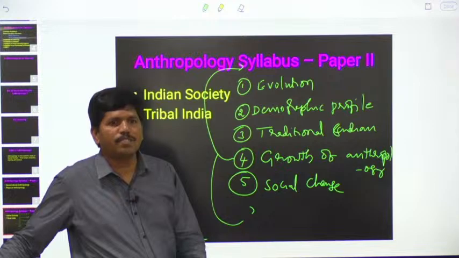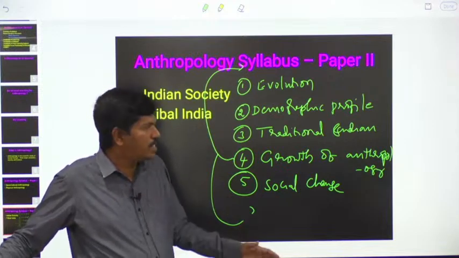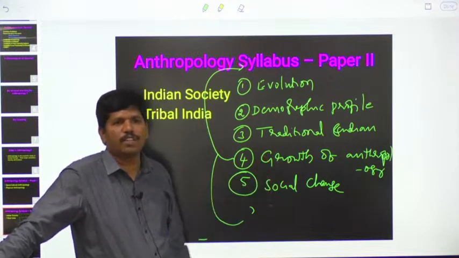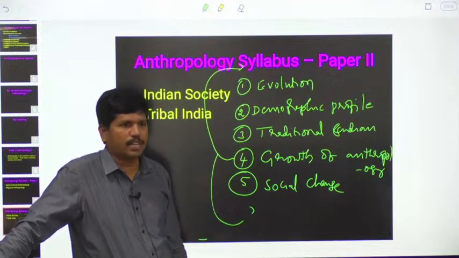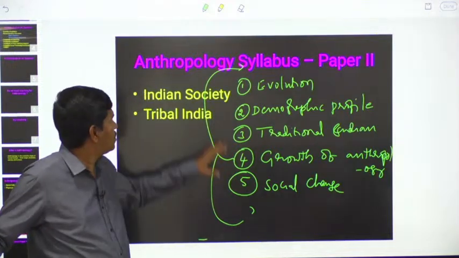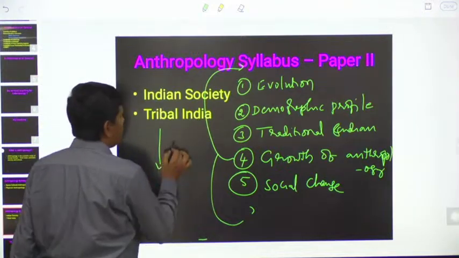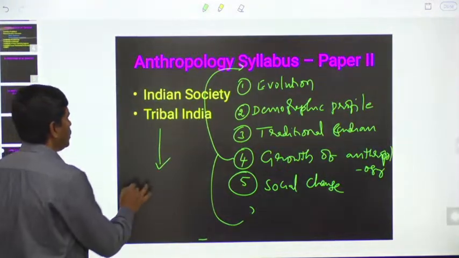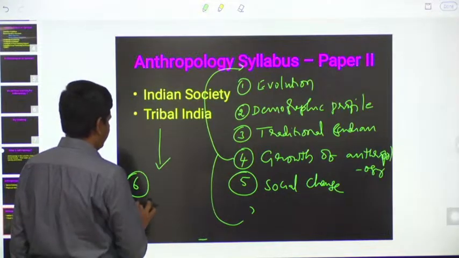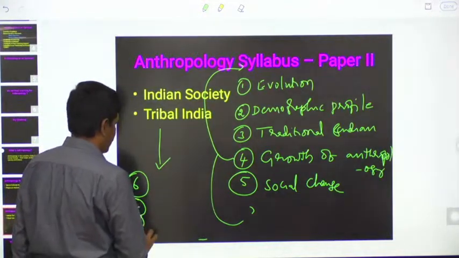On the caste system, different theories were proposed. After discussing all those theories, if you study the growth of anthropology, you can easily understand. These are the 5 chapters with respect to Indian society. With respect to tribal India, 4 chapters are there, 6, 7, 8 and 9.